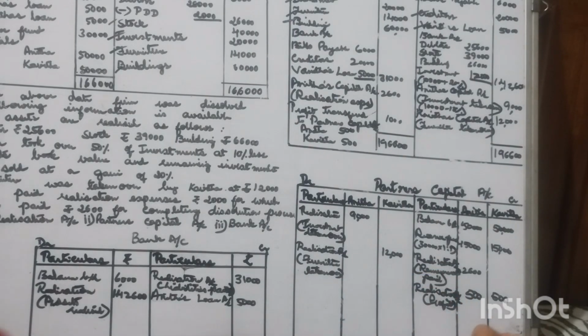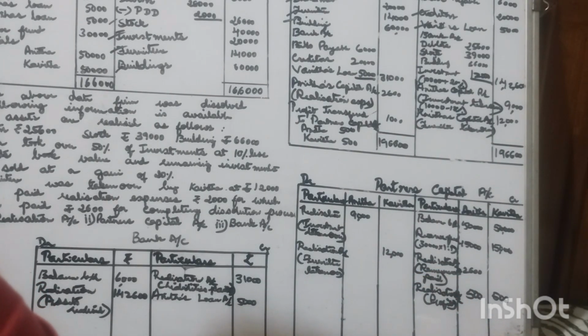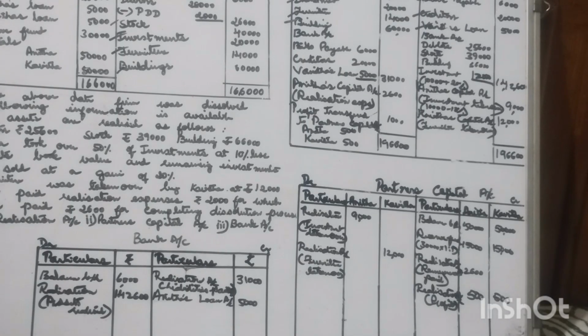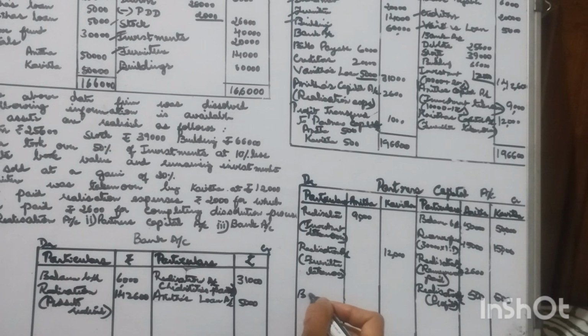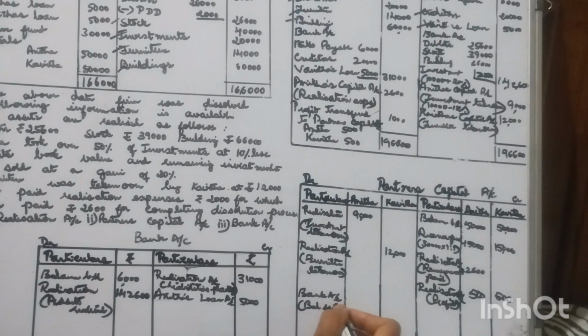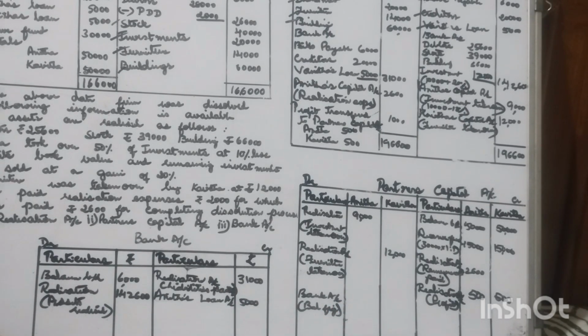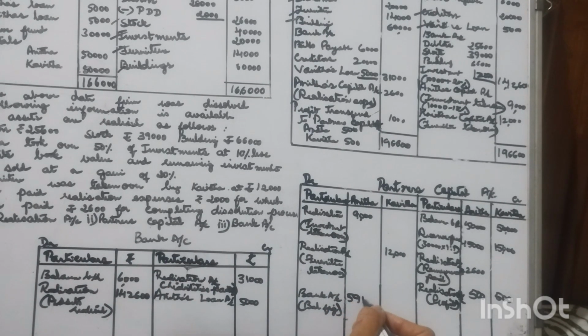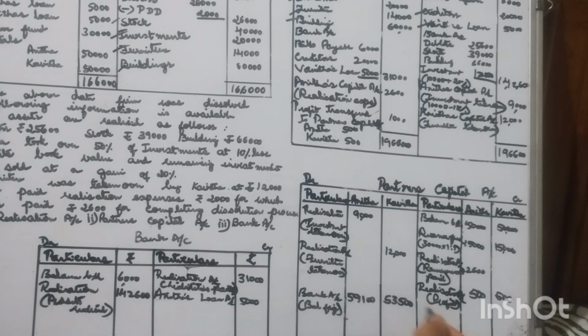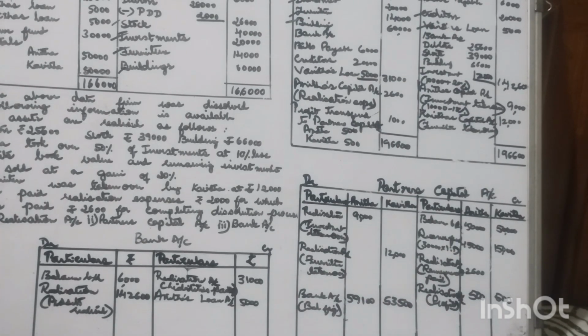68,100 as well as 65,500. So there is a closing figure, a balancing figure. It has to be recorded as bank account. So that is the difference. So 59,100 is the balancing figure. Again 53,500. This is a difference, a balancing figure. So partner's capital account is also closed.